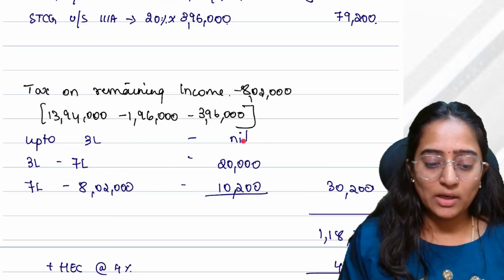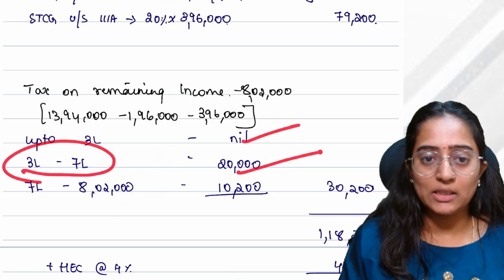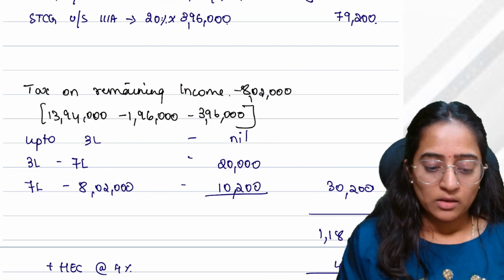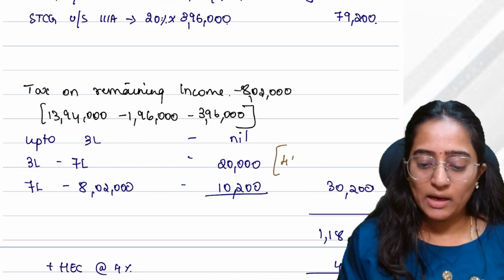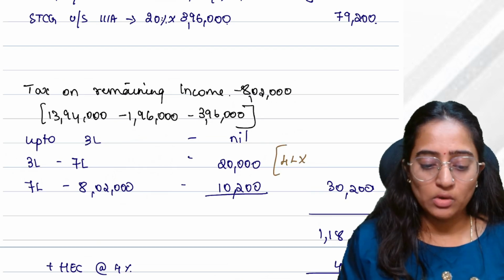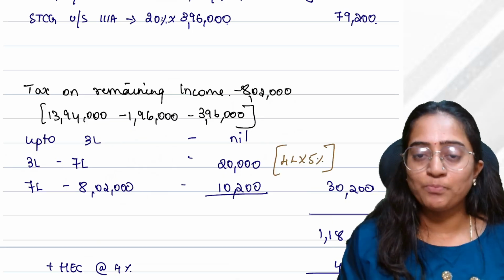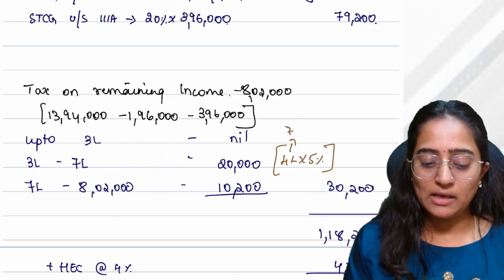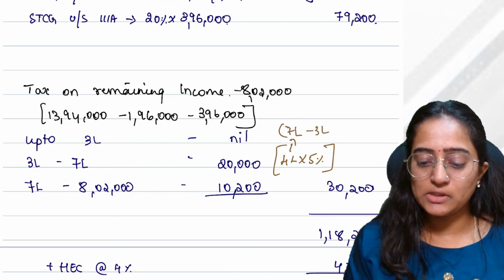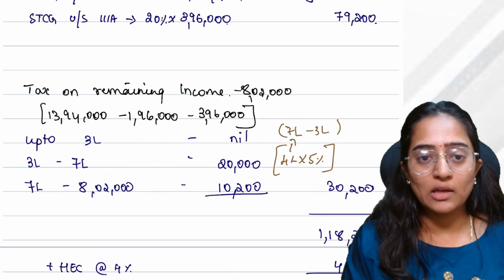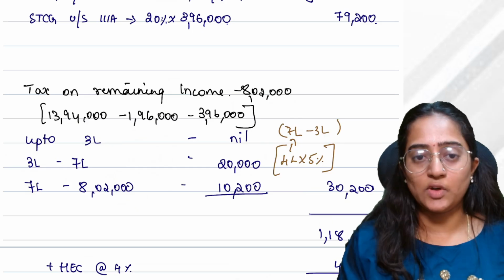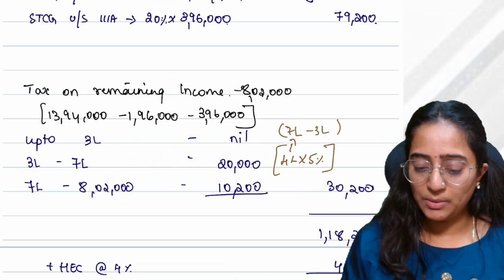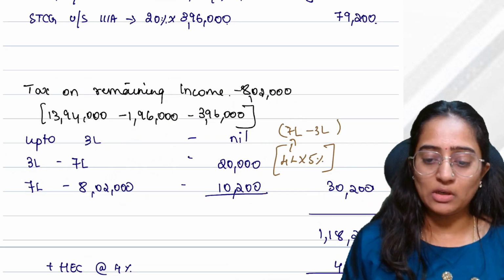Okay. Up to 3 lakh nil, 3 lakh to 7,20,000. Okay, I'll do it. How much is the difference? 4 lakh is the difference. 4 lakh into how much percentage? 5%. How did you get this 4 lakh? 7 lakh minus 3 lakh. Clear? Similarly you will do for the next one also. For that, you have got 30,200 as the total tax liability.